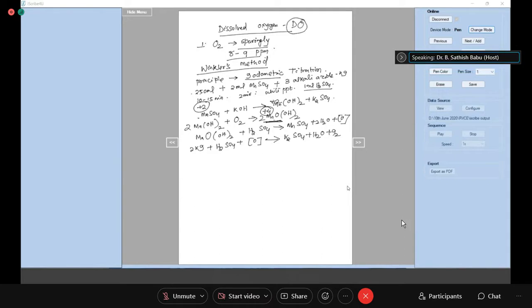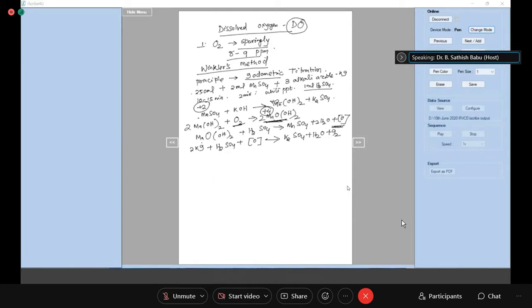Then this Mn+4 is liberating nascent oxygen. It will be equivalent to the basic manganic oxide, and the amount of basic manganic oxide produced is equivalent to the amount of oxygen which is dissolved.